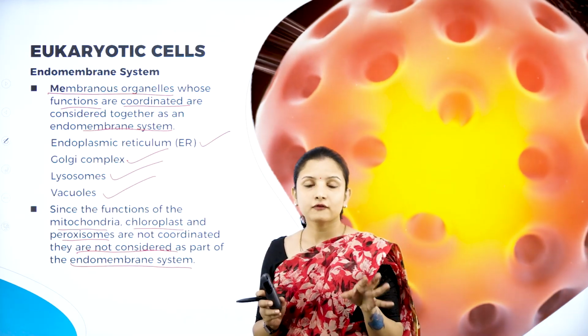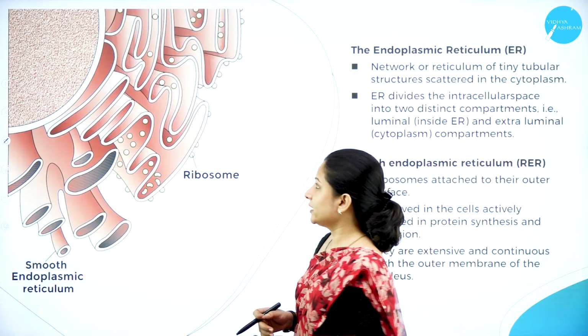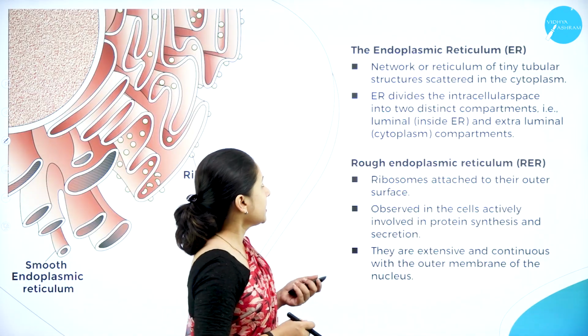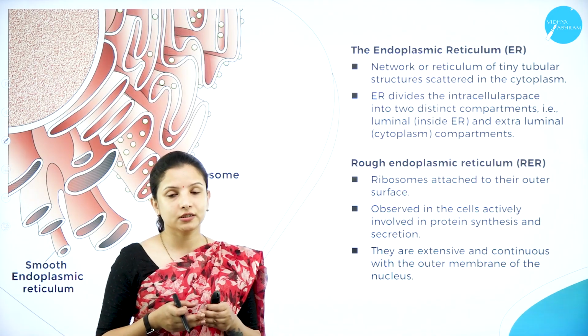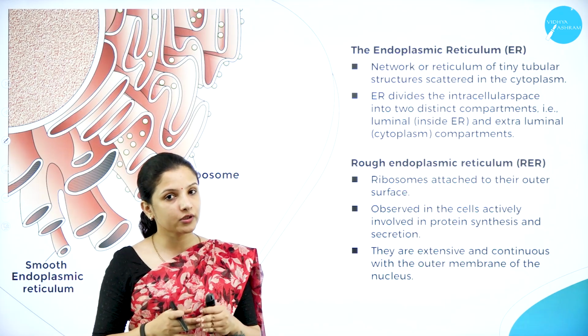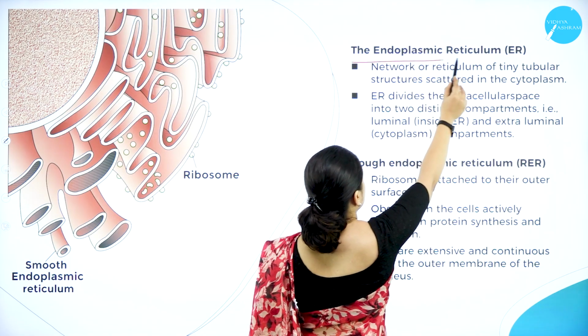So that is why they do not form a part of the non-endomembrane system. So this is about the endomembrane system. Next, moving on to studying in detail about each of the organelles that are present inside the eukaryotic cell. To begin with, we shall start with the endoplasmic reticulum.